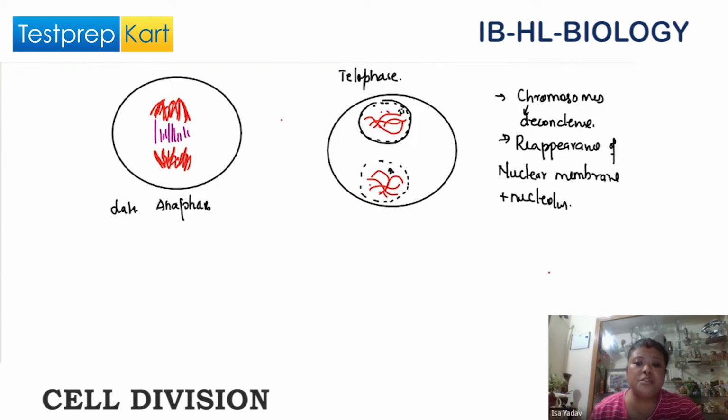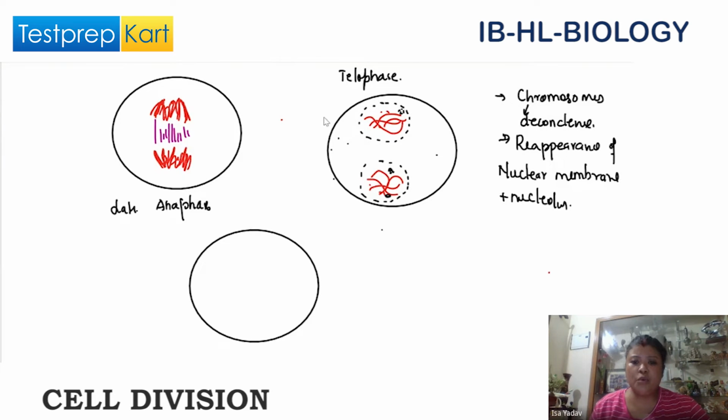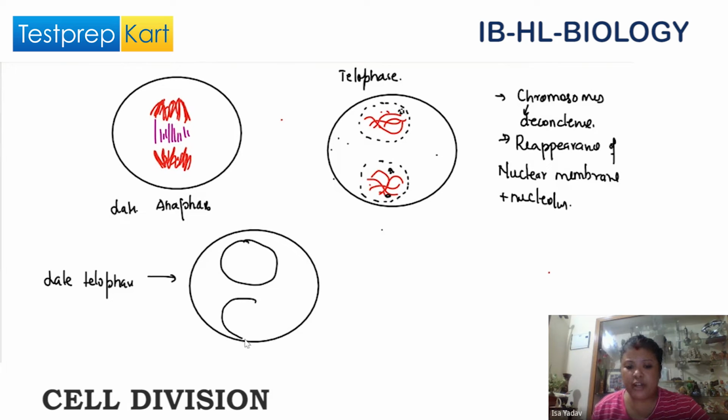So this is telophase, and this is late telophase. We will observe the reappearance of a complete nuclear membrane and nucleolus, and the chromosomes have totally decondensed.